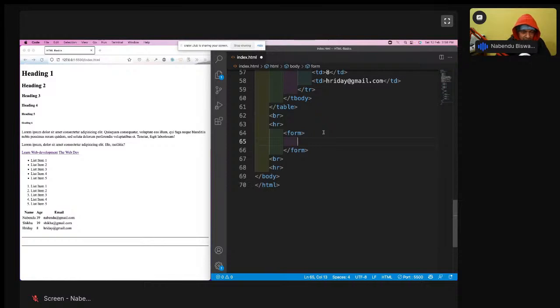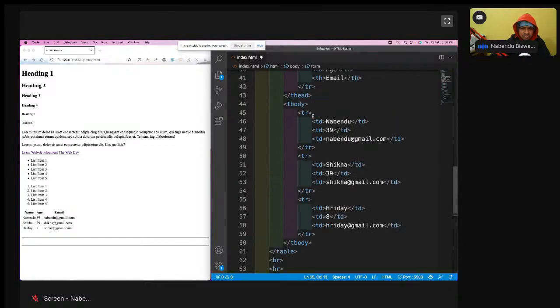If you're talking about this thing, yes, this is a column. TD is a column. But all these things are like keywords. You have to use TD only. You cannot use anything else.